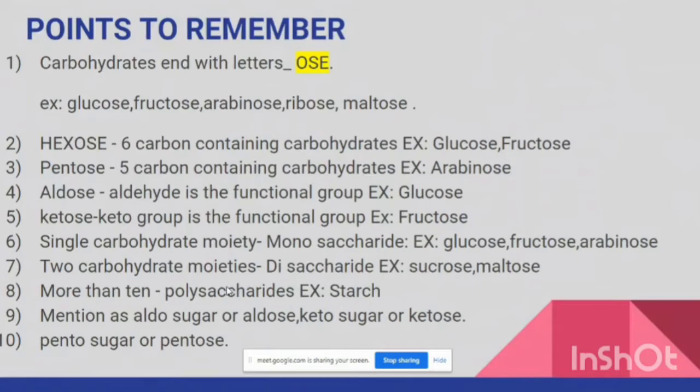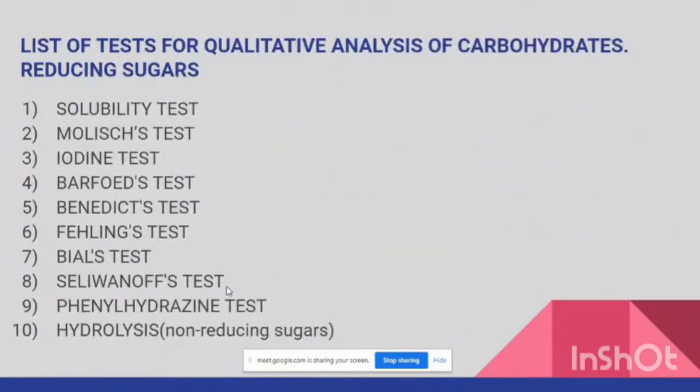We also have to remember to mention it either as an aldo sugar or aldose, keto sugar or ketose, pento sugar or pentose. So let us look into the list of the tests that are performed to analyze a carbohydrate qualitatively. We have reducing sugars and non-reducing sugars. First let us check the tests involved to identify the reducing sugars. The first test is the solubility test, then Molisch's test, then the iodine test, Barfoed's test, Benedict's test, Fehling's test, Bial's test, Seliwanoff's test, and the phenylhydrazine test.